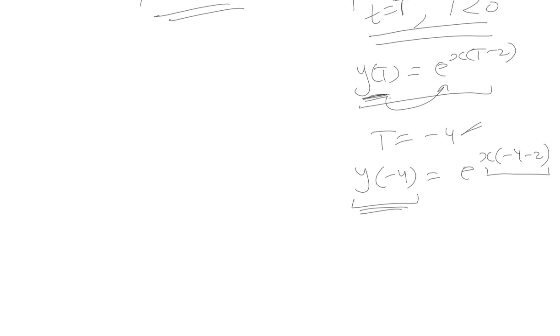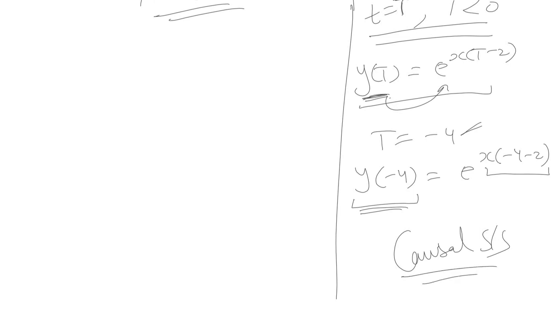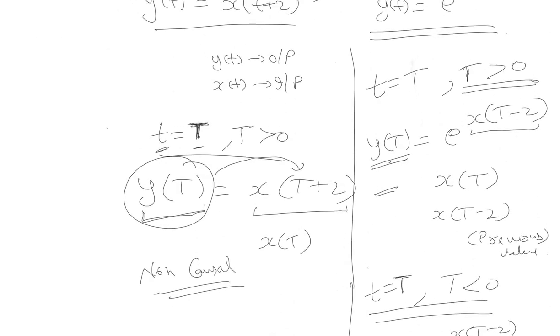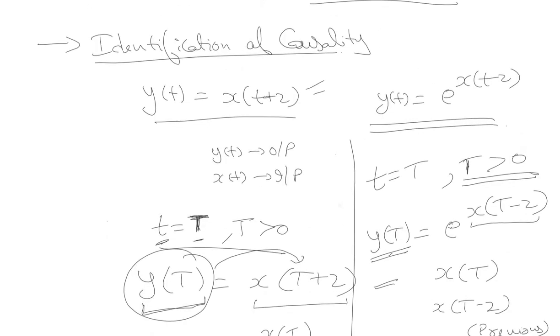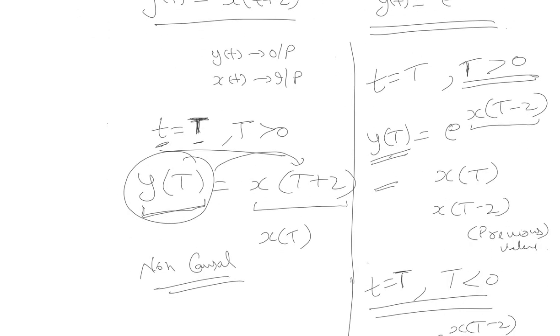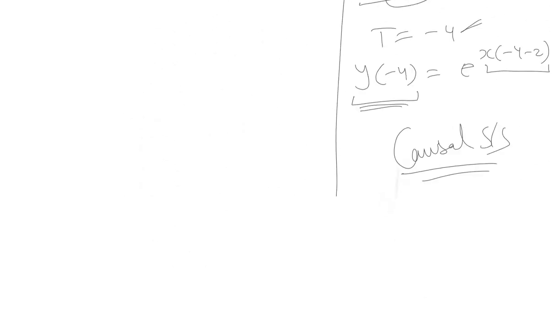Hence we can say that this system is a causal system. So we have to check the system equation for all the different values of time, positive and negative, and verify whether the present output depends on the present or the past values of the input. If that condition is satisfied, we can say that the system is a causal system. Otherwise, if that condition is violated, then we can say that the system is a non-causal system.